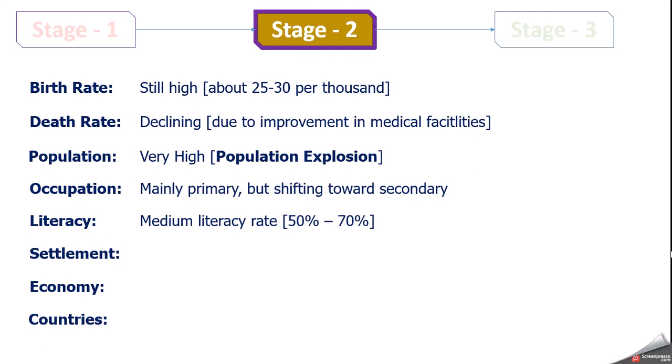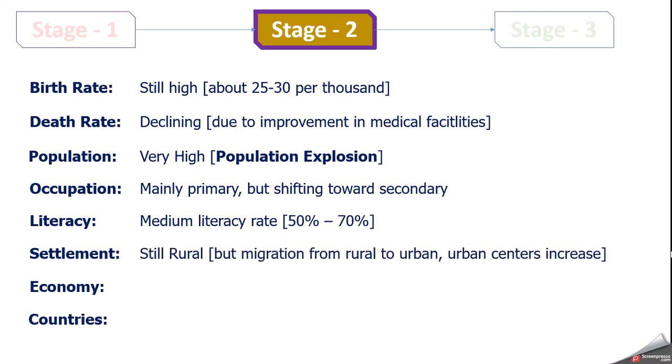Settlement, still most of the people are in rural areas, but now people are migrating from rural area to urban area. This is one very important identification, that in the second stage people start migrating from rural areas to urban areas. They are going to work in the factories in the urban centers. So the size of urban center increases, and also the number of urban center increases in second stage.